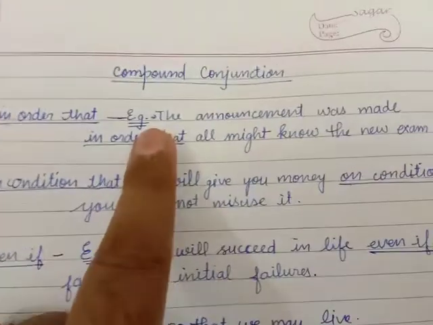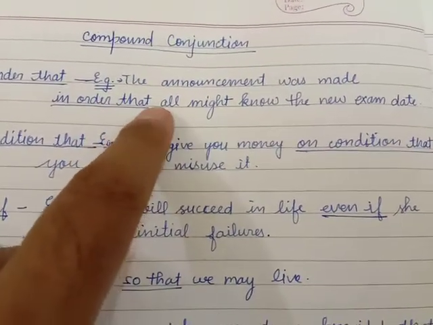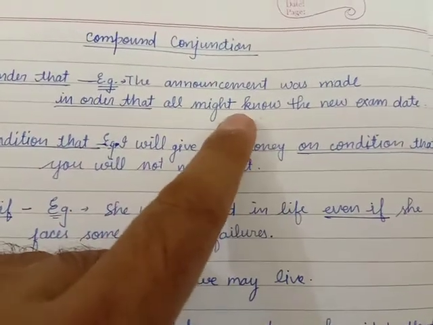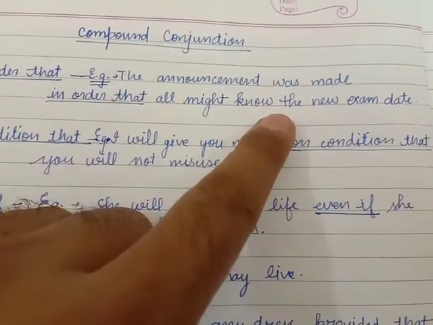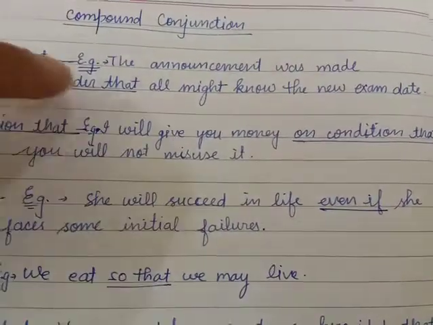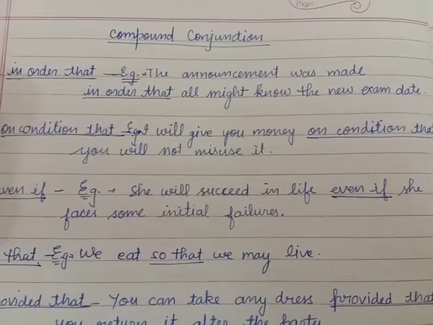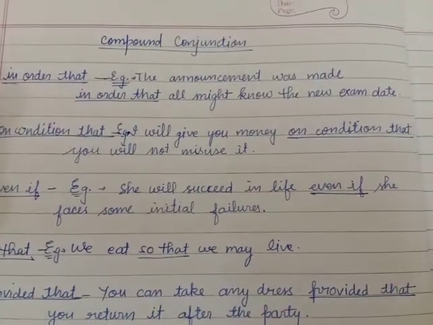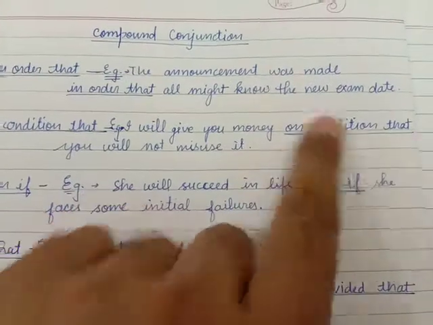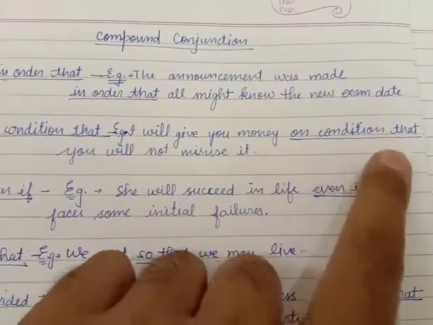Example: The announcement was made in order that all might know the new exam date, so that all may know, in order that. On condition that: I will give you money on condition that. It is a compound conjunction, on condition that.